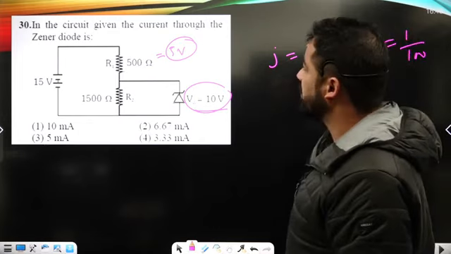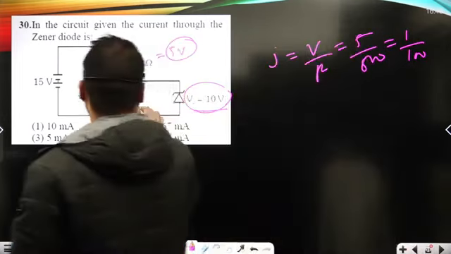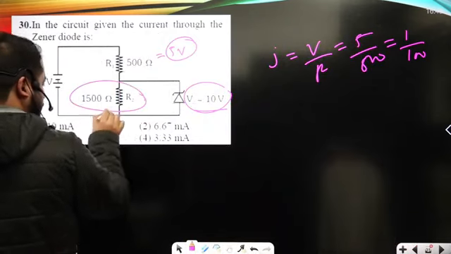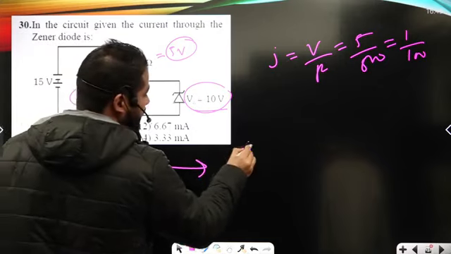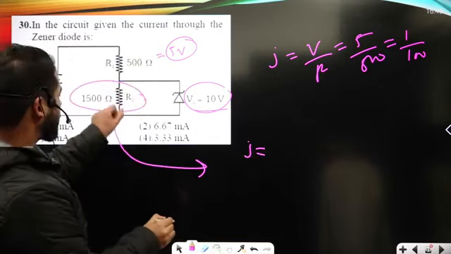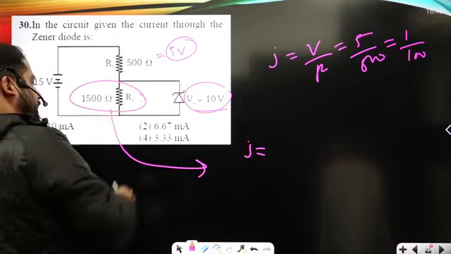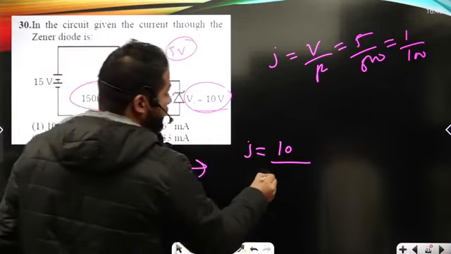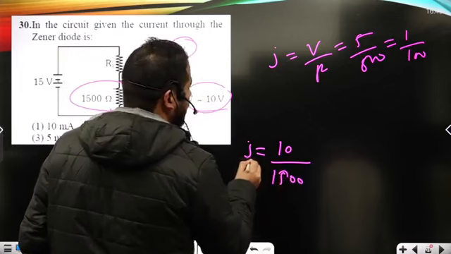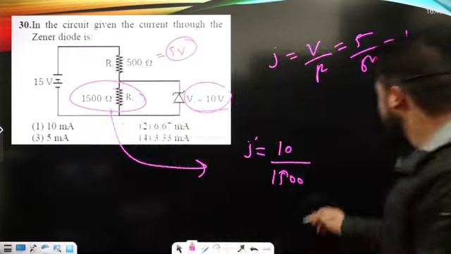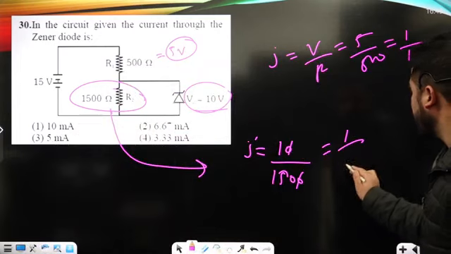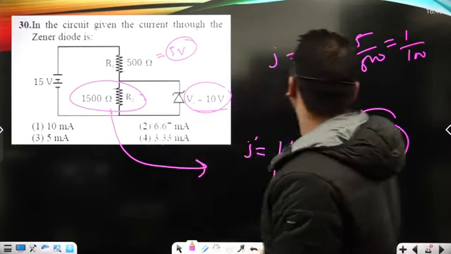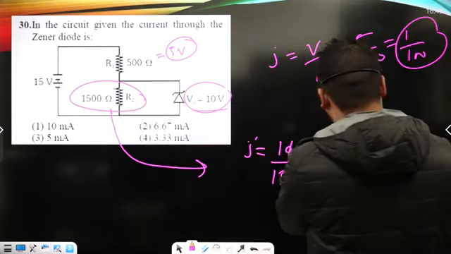Now basically the current in the Zener diode, let's compute from here the current through this resistor. It will have the same potential drop, because it is connected in parallel to the Zener diode. That's 10 upon 1500. So I can say it is 1 by 150 amps through this resistor. The total current is this much, and through this resistor it is this much.